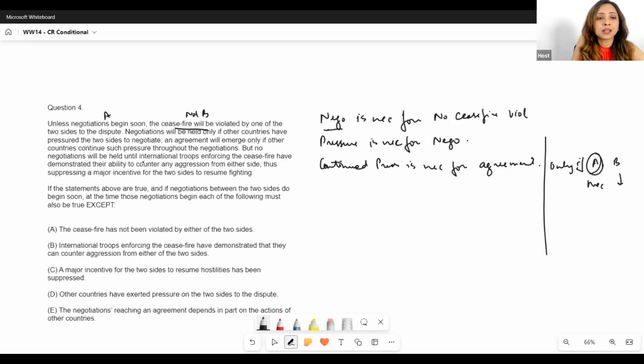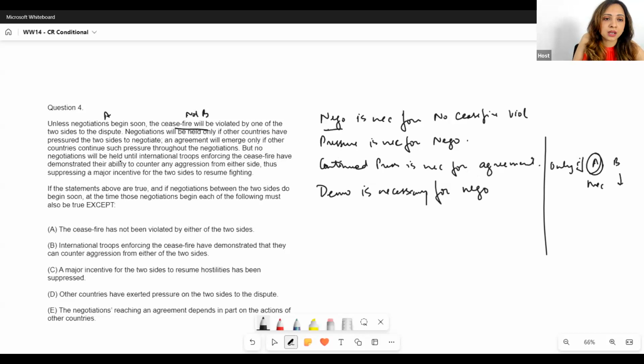We'll say international troops enforcing the ceasefire have demonstrated their ability is necessary. So let me just write it as demo. I say demo is necessary for no negotiations being held. So for no negotiations, demo is necessary for negotiations.